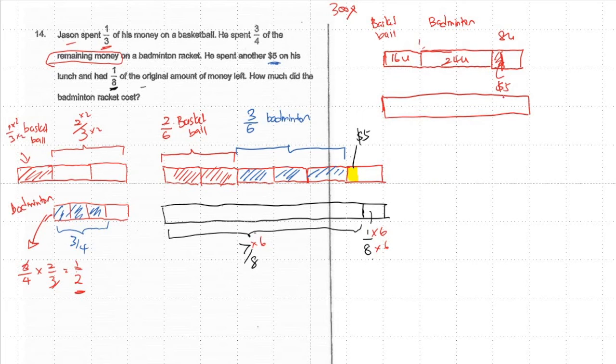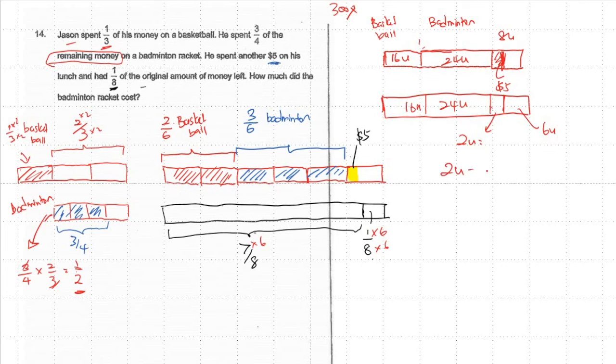If here is 16 unit, here 24 unit, then 2 unit here. If here is 2 unit, here is 8 unit, here should be 6 unit. You can calculate whether it all totals 48. And then you can clearly see that this portion here, this 2 units, is actually equal to $5.